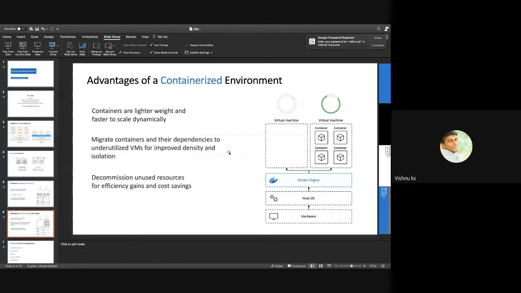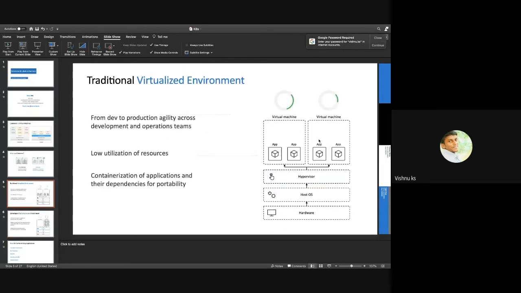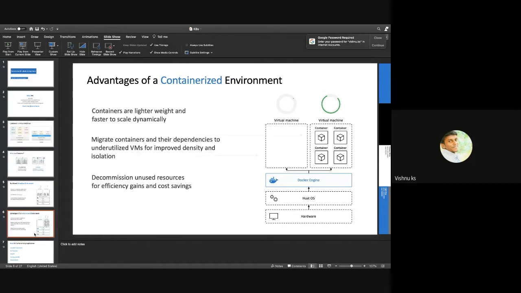You can just move that container image itself as it is. But in this case, you cannot move this app to this virtual machine unless we have all the dependencies installed in this virtual machine. That's a challenge. There is a challenge from the perspective of operations.